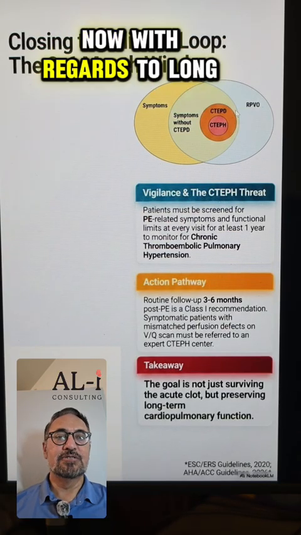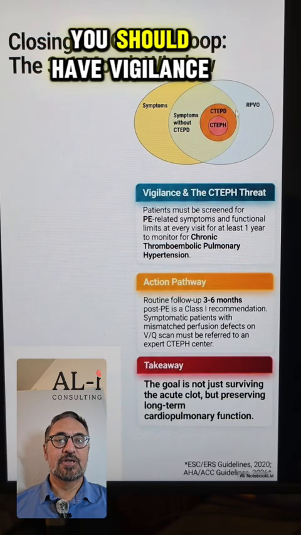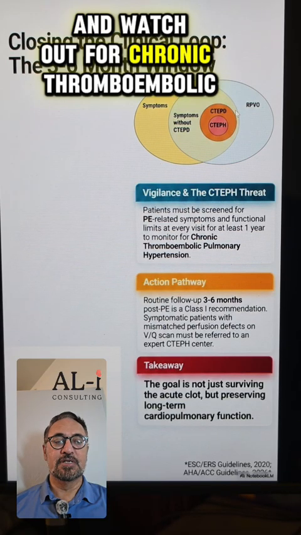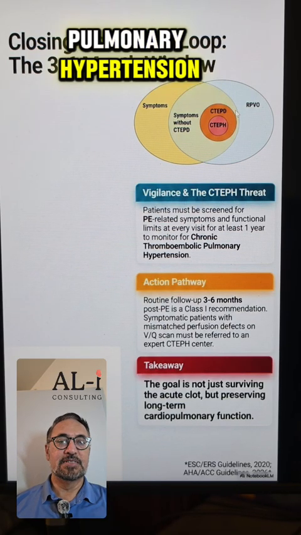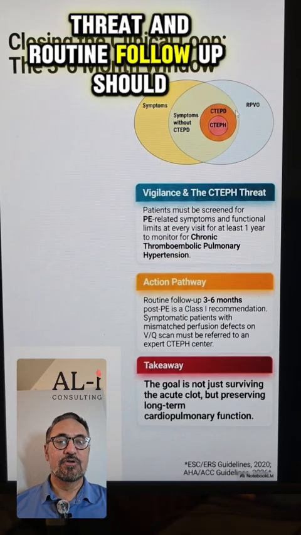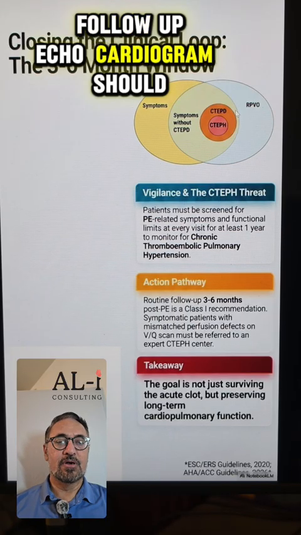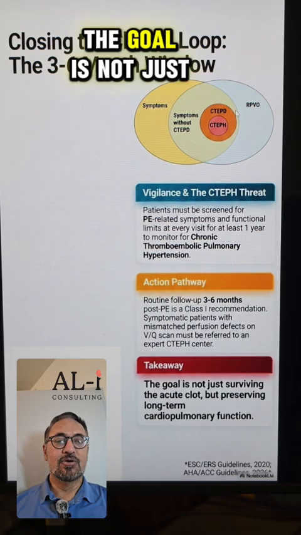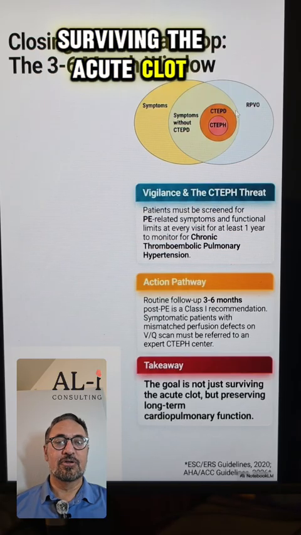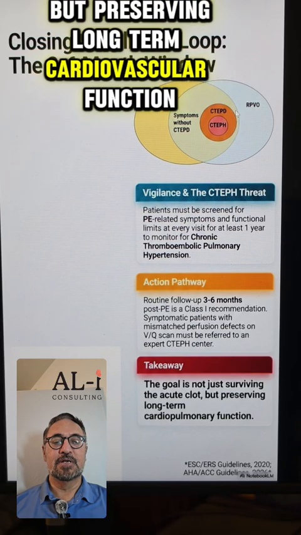Now, with regards to long-term management, you should have vigilance and watch out for chronic thromboembolic pulmonary hypertension, and routine follow-up should be done. Follow-up echocardiogram should be considered. The goal is not just surviving the acute clot, but preserving long-term cardiovascular function.